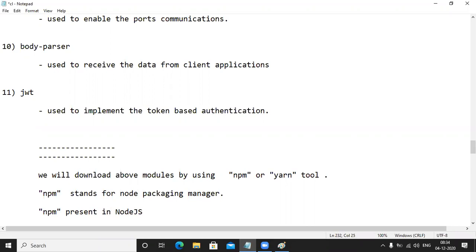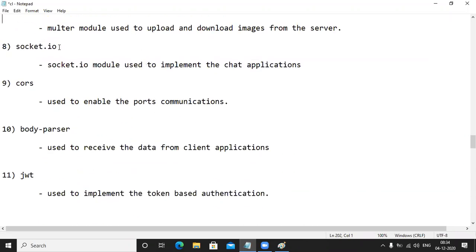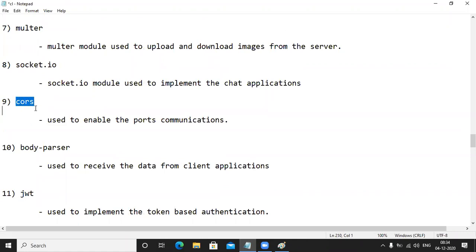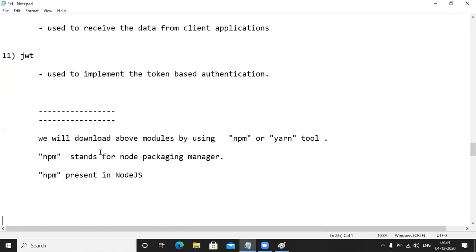For example, I wanted to download 5 modules. Assume how many modules you wanted to download? 5 modules. Fine. NPM doing what? It will download module 1. If module 1 downloaded successfully, then only it will download which module? Module 2. If module 2 downloaded successfully, it will download which module? Third module. Is it synchronous or asynchronous? One by one. Synchronous. See this one. What is the capability of NPM?